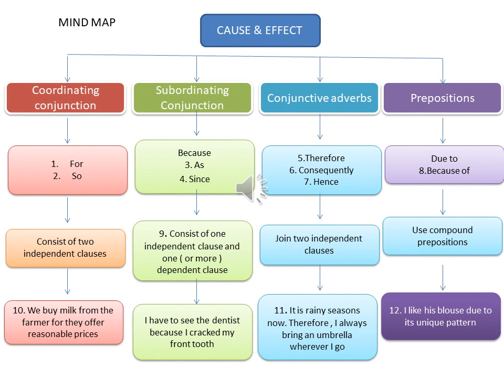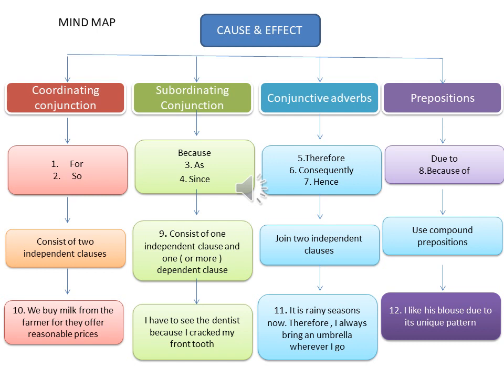Mind map. Cause and effect is divided into 4 conjunction groups. A. Coordinating conjunction. B. Subordinating conjunction. C. Conjunctive adverbs. D. Prepositions. Coordinating conjunction consists of 1. for, 2. so. Subordinating conjunction consists of 3. because, 4. as, 5. since. Conjunctive adverbs consist of 6. therefore, 7. consequently, 8. hence. Prepositions consist of 9. due to, 10. because of.